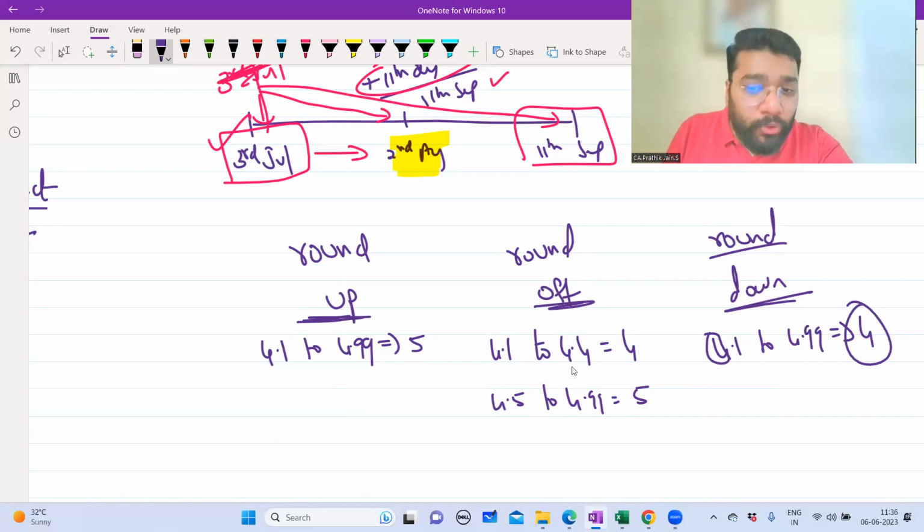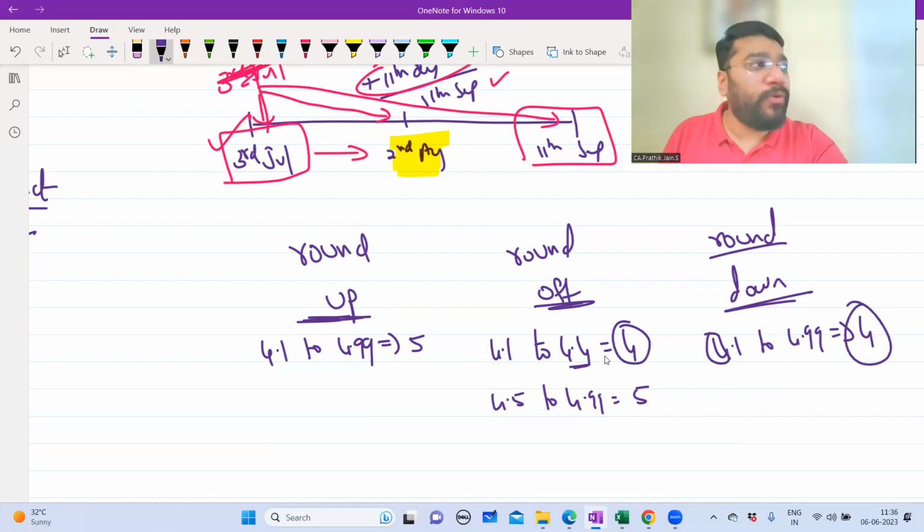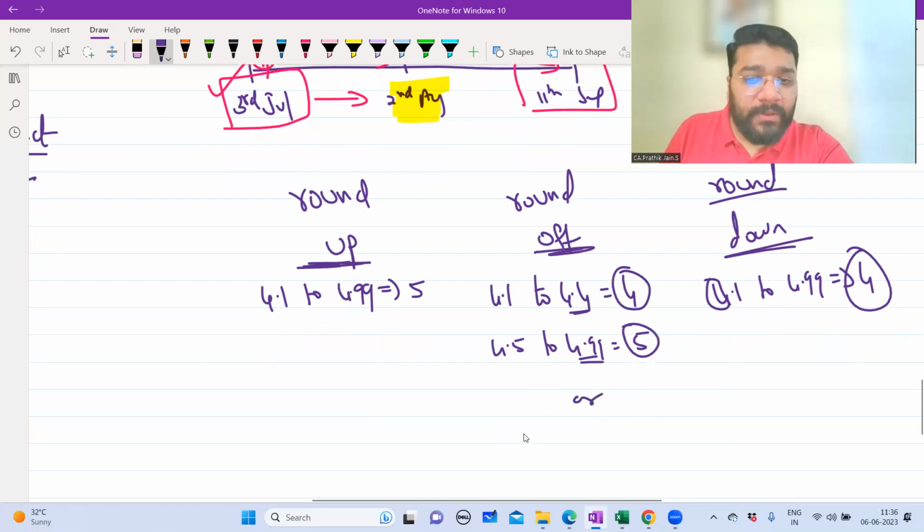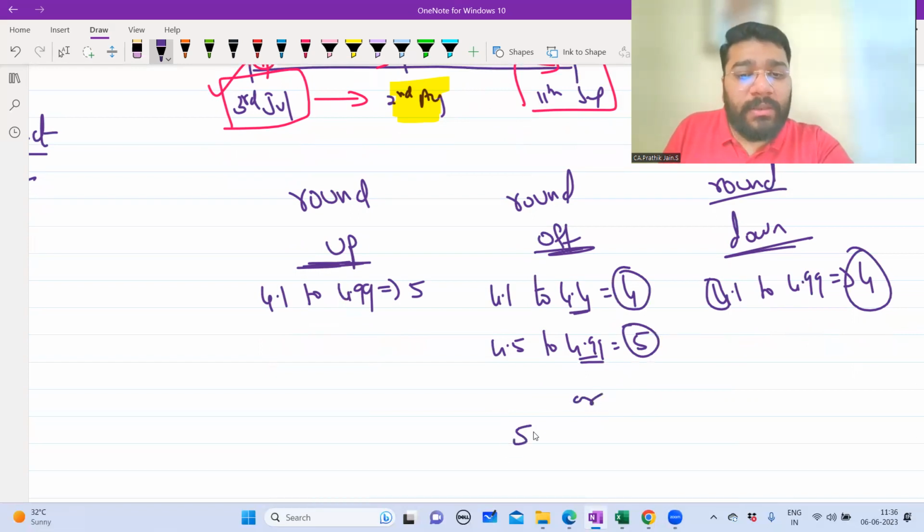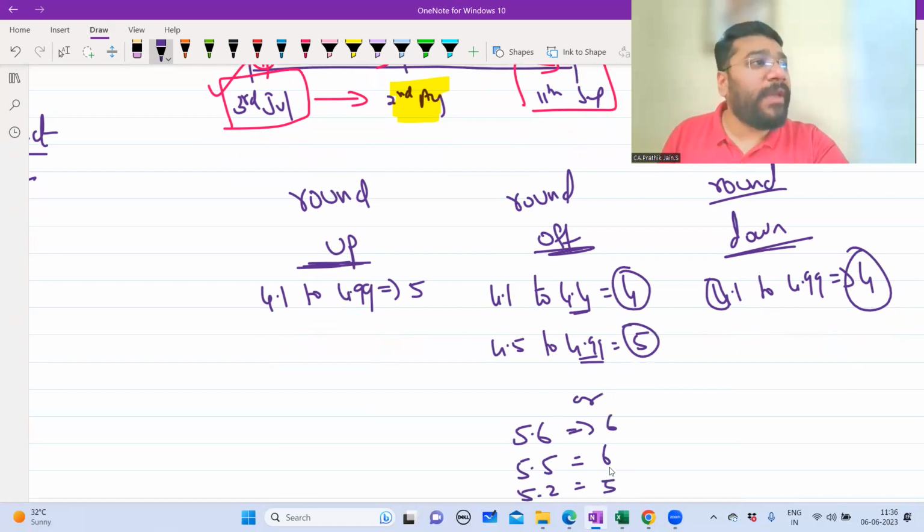Round off means what? Up to 4.4, it is the base value 4 only. If it is 4.99, it is 5. Now tell me something. Let's say the base number is 5.6. What will you do? Round off. So it is 6. 5.5, 6. 5.2, 5. So are you clear with round up, round off, and round down, online people?